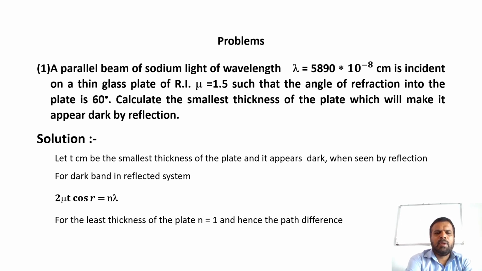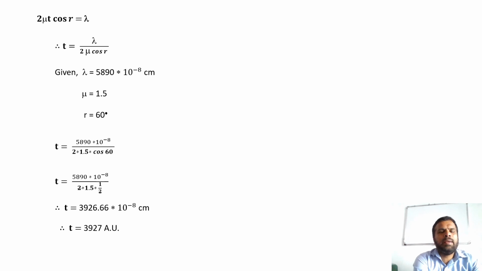Solution: let t centimeter be the smallest thickness of the plate, and it appears dark when seen by reflection. For dark band in reflected system, we have 2 mu t cos r is equal to n lambda. When this condition is satisfied, the film will appear dark. For the least thickness of the plate, n is equal to 1 and hence the path difference 2 mu t cos r is equal to lambda. Therefore, t is equal to lambda divided by 2 mu cos r.